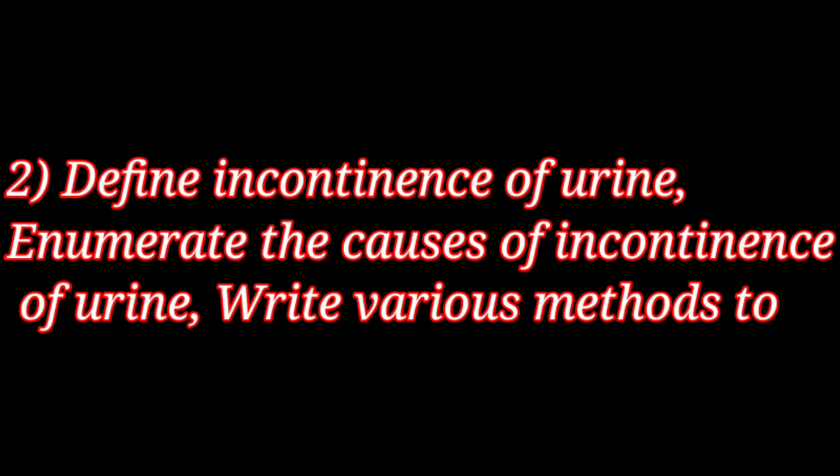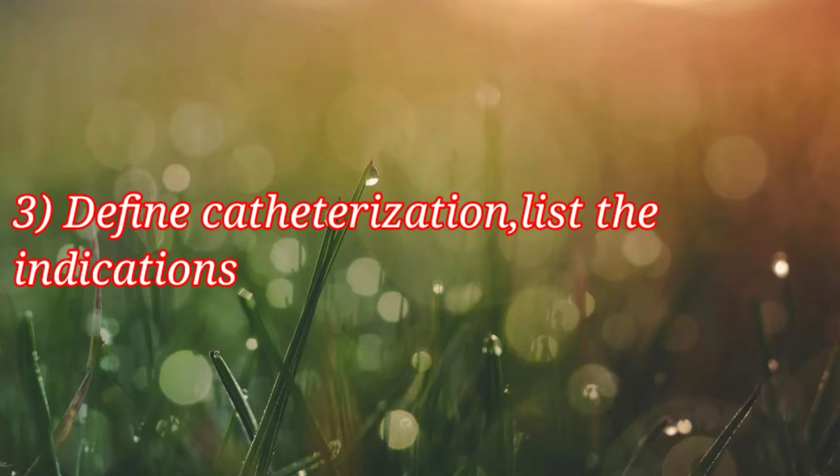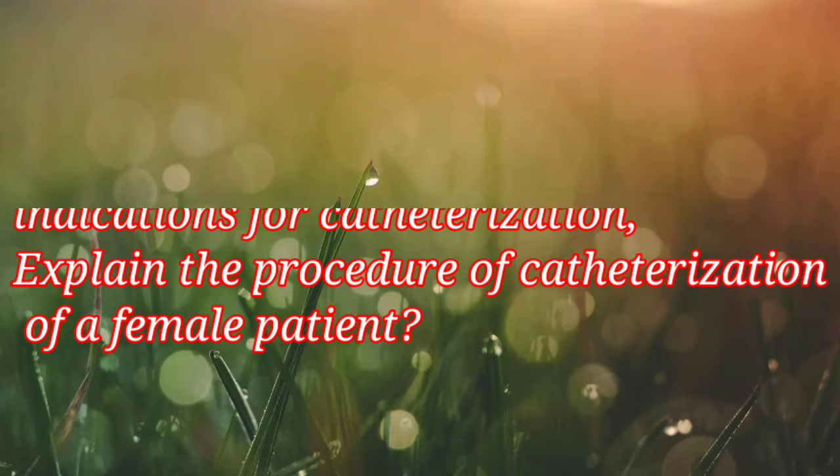Define incontinence of urine. Enumerate the causes of incontinence of urine. Write various methods to prevent and treat incontinence of urine. Define catheterization. List the indications for catheterization. Explain the procedure of catheterization of a female patient.